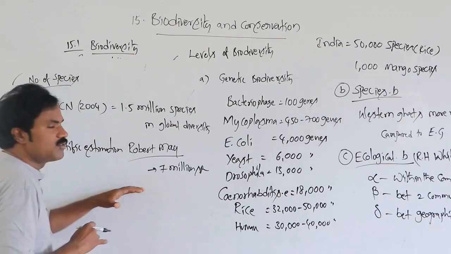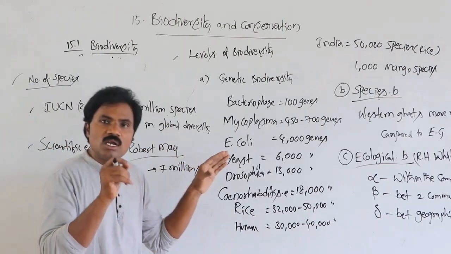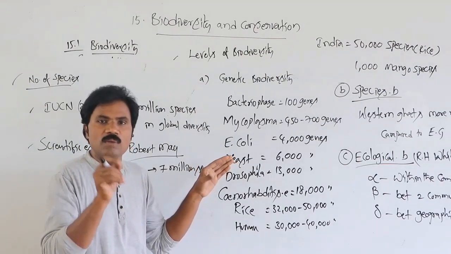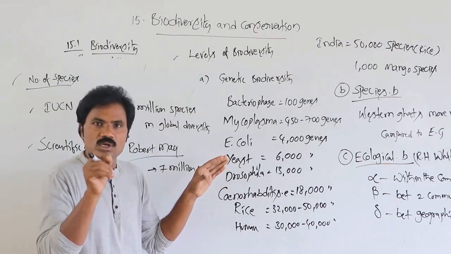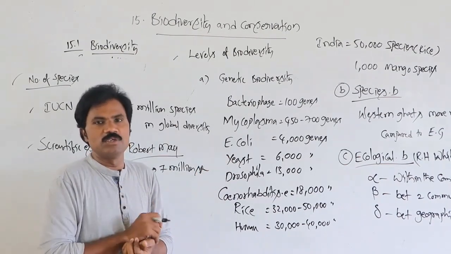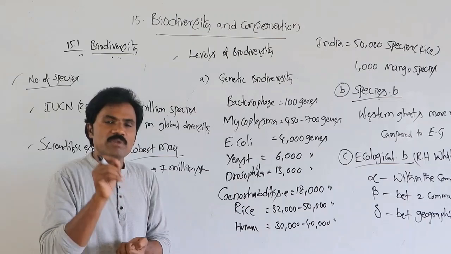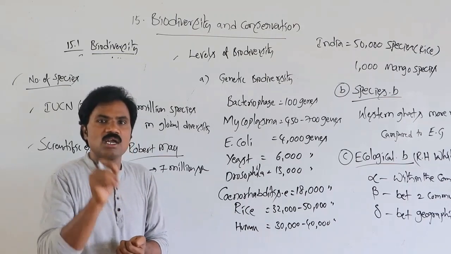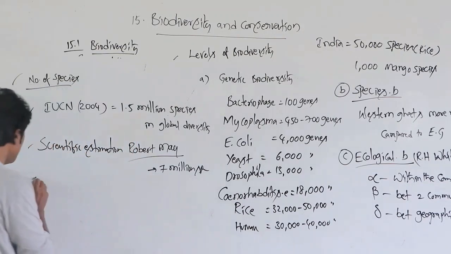So based on this, in our India, what is the total number of plant species as well as animal species?